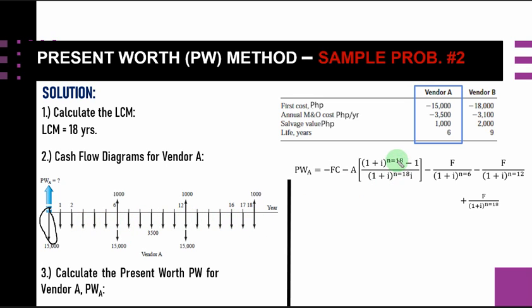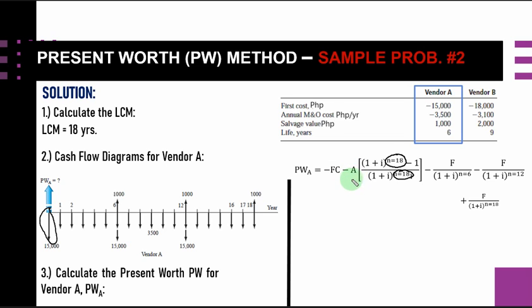That is why our n here is 18, because our annuity will start from the first year until the 18th year.